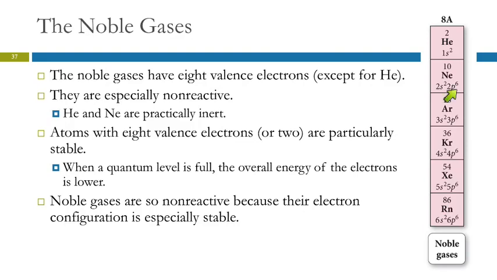And so we see that what's changing here, other than helium, is you've got S2 and P6, and all that's changing is the level, 2, 3, 4, 5, 6. They're all the S2, P6. When you've got the S2 and the P6 sublevels full, that's a lower energy state. These guys don't react much because if they react, they often go up in energy, and why would they want to do that? They are just full of themselves. They're just cool all by themselves.